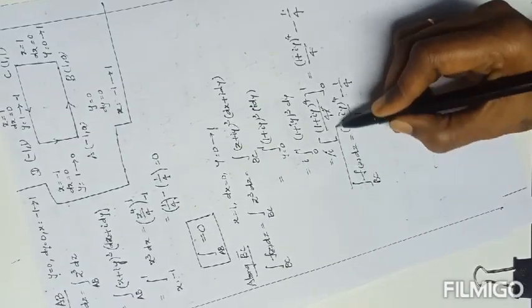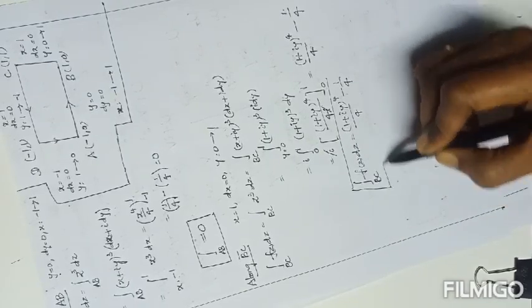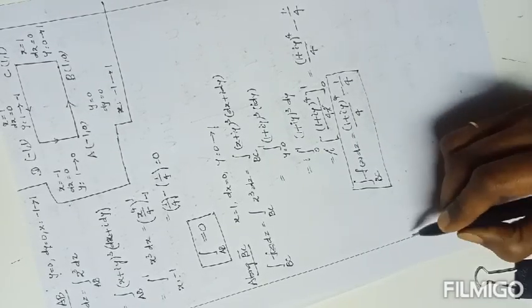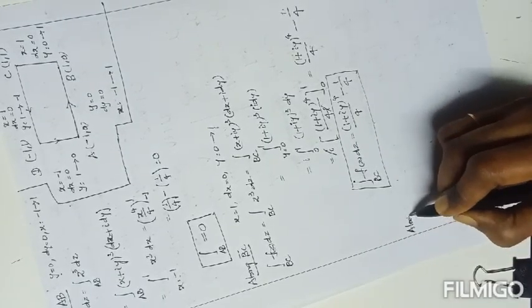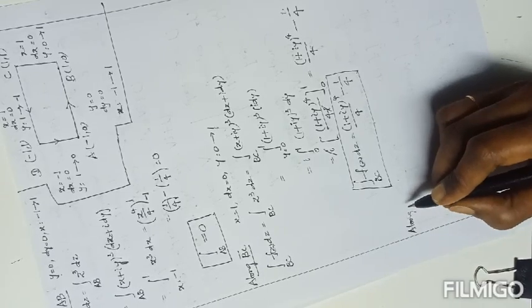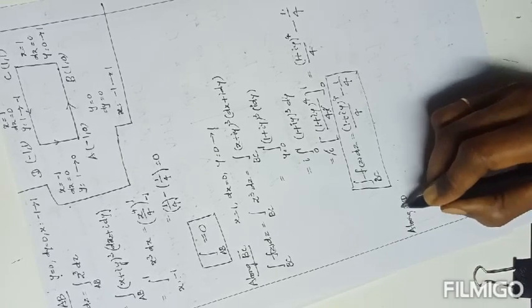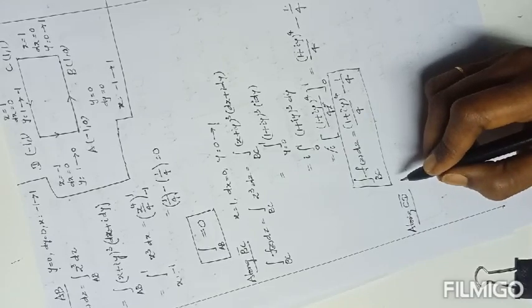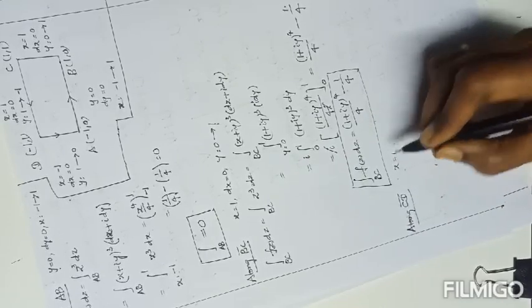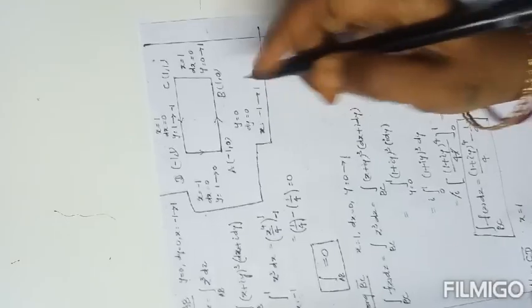After that, next along CD. Now here x equals 1. Along this line, x equals 1, dx equals 0.